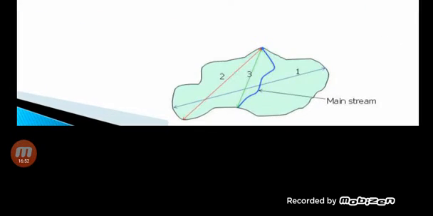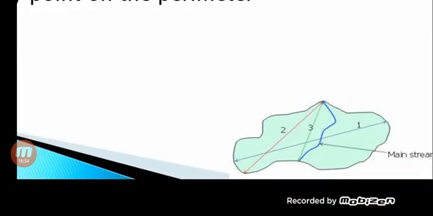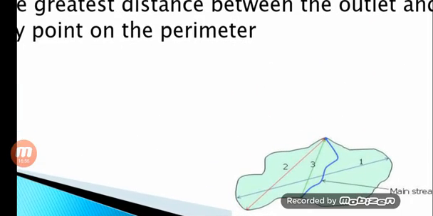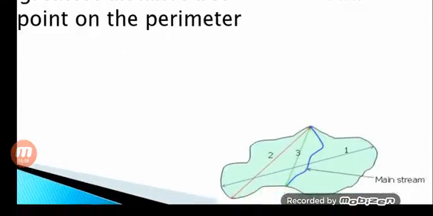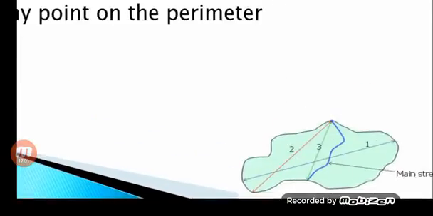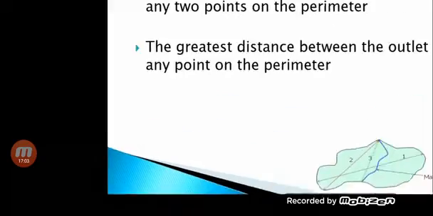You can see here, this is the remotest point, line number 2. This point is joined by a straight line to the outlet. So this is the second.